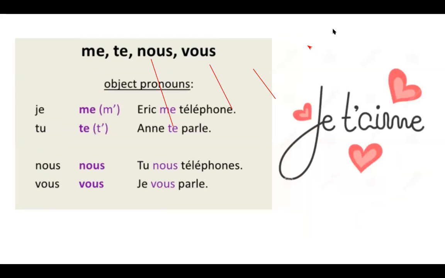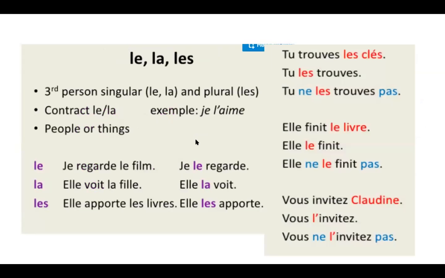Okay, so here we have direct object pronoun again with me, but we also have te, nous, and vous. Eric me téléphone et me parle, tu nous téléphones, je vous parle. Eric telephones me and speaks to me. You call us, I speak to you. Direct object pronouns. Here we are, what we just did in the book.